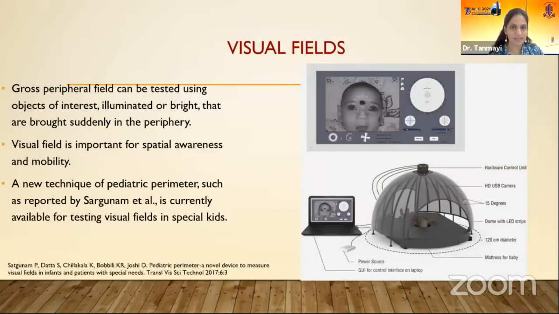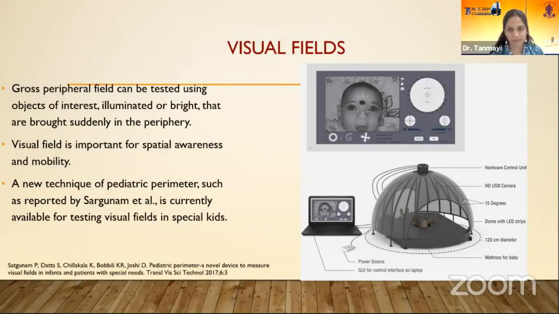Visual fields are important. Some parents complain that the child cannot climb down the stairs effectively because there is visual field loss in the inferior hemifield. So visual field assessment is important. You can do this by suddenly bringing an object of interest from the periphery and see if the child is able to see it.